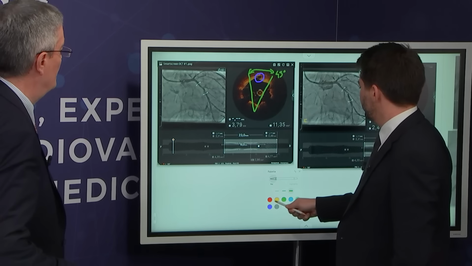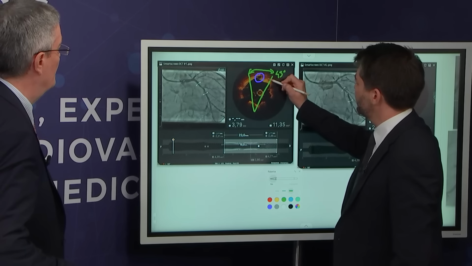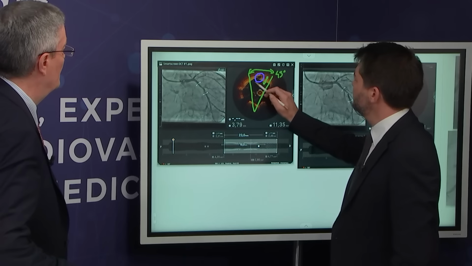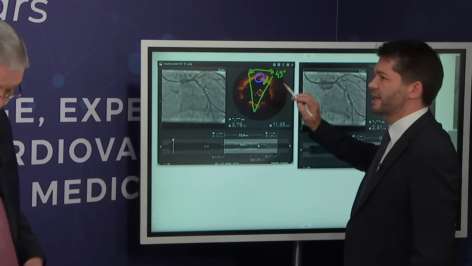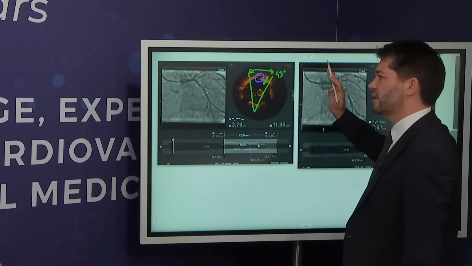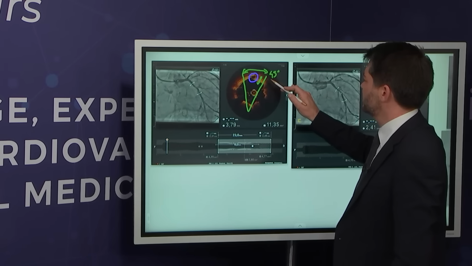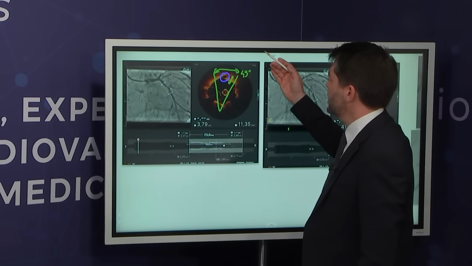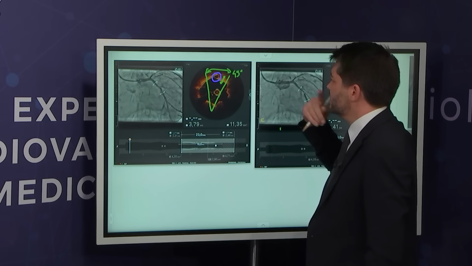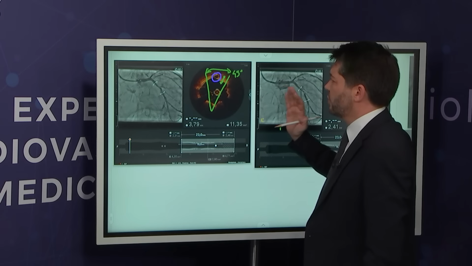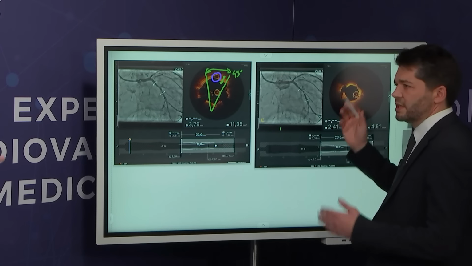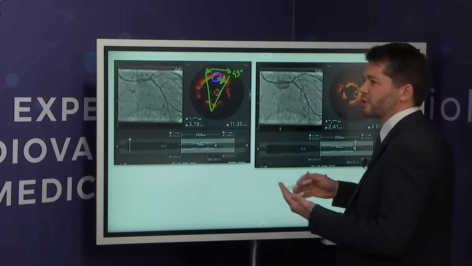The second point that we have to assess is the depth of this dissection. We see that the dissection is limited to the media and does not go beyond. The depth is very limited. So in this case, it's less than 60 degrees, the dissection does not go beyond the media, and it's less than 2 millimeters in length. Even if it's inside the left main, I think we can respect that rather than putting an additional stent on the ostial left main, because stenting the ostium of the left main is also a source of potential complication.